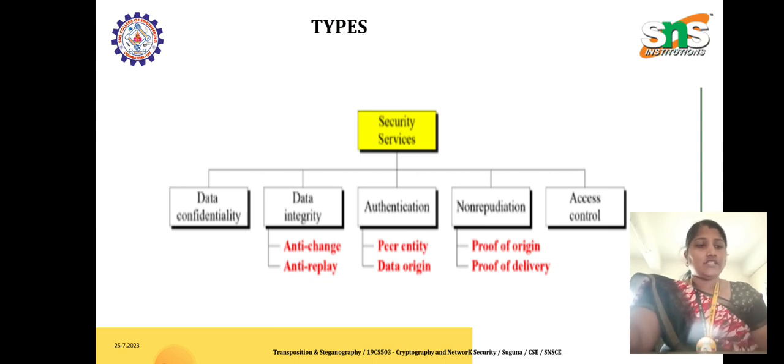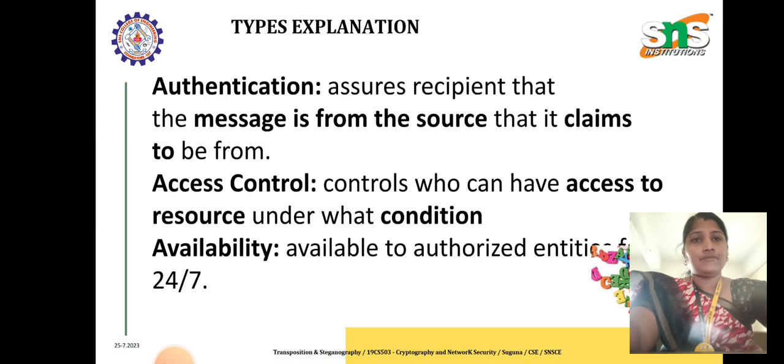Here, confidentiality means we are protecting the data from passive attack. In connectionless confidentiality, we protect all the users who are using a single data block, whereas in connection oriented we are protecting all the users. Usually confidentiality can be achieved by a TCP connection. This is not achieved in UDP, that is user datagram protocol.